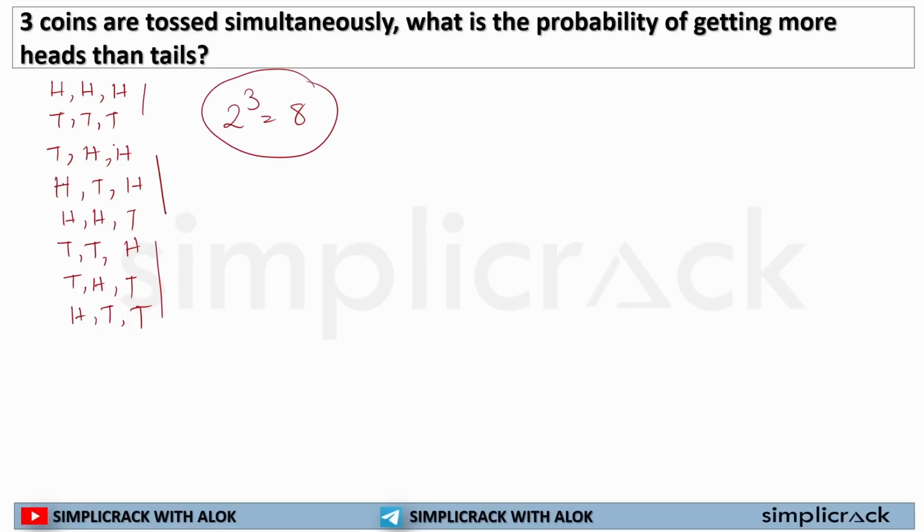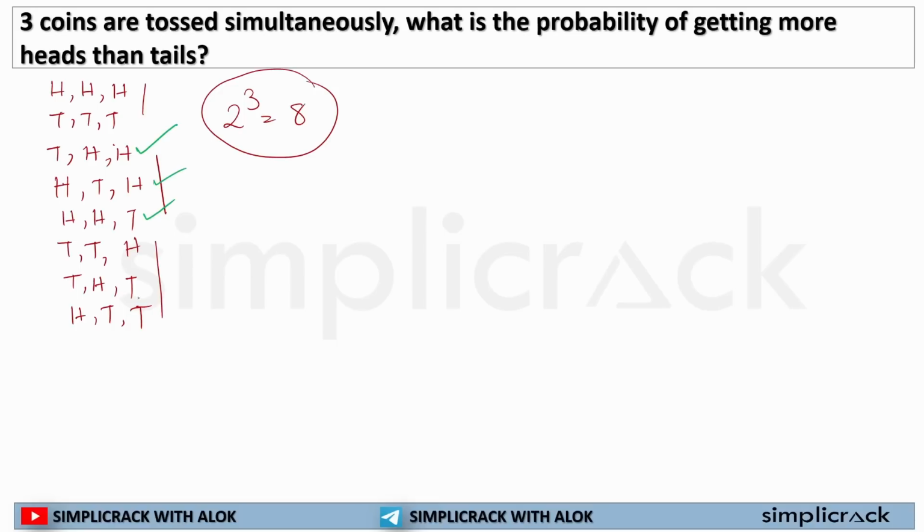Now, here it has asked in how many options I will get more heads and fewer tails. Let me change the color and mark it. In this option I'm getting more heads. In this option I'm getting more heads.